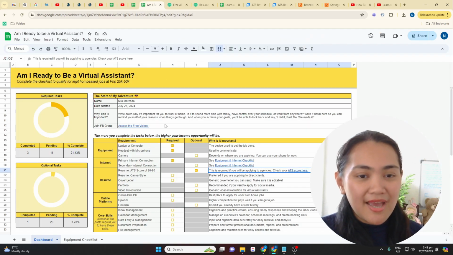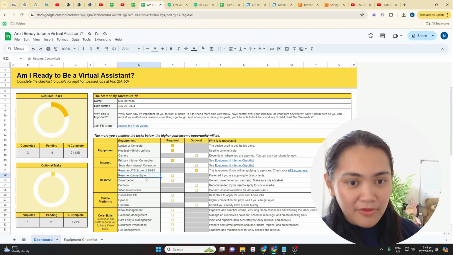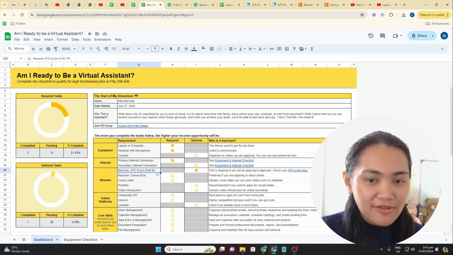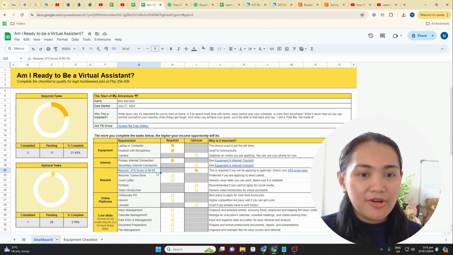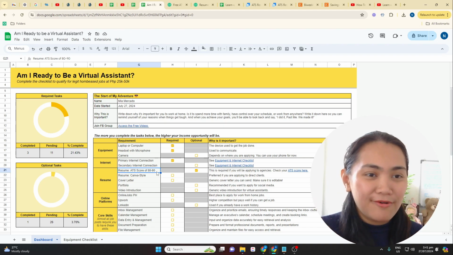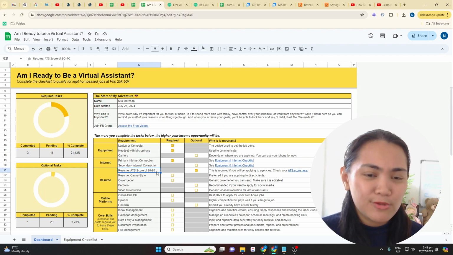And apparently, ang recommended ATS score nyo, it should be around 80 to 90. Okay? So, if nag-update yan, I'll let you know. But from the last time that I was able to hear it from people, it was actually 80 to 90. So, bakit important yun? When I uploaded my resume there, nagulat ako kasi apparently, yung resume score ko was 60. Tapos sabi ko, bakit ganun? Eh, maayos naman yung format ko. Ang dami namang experience. Bakit naman 60 yung score ko?